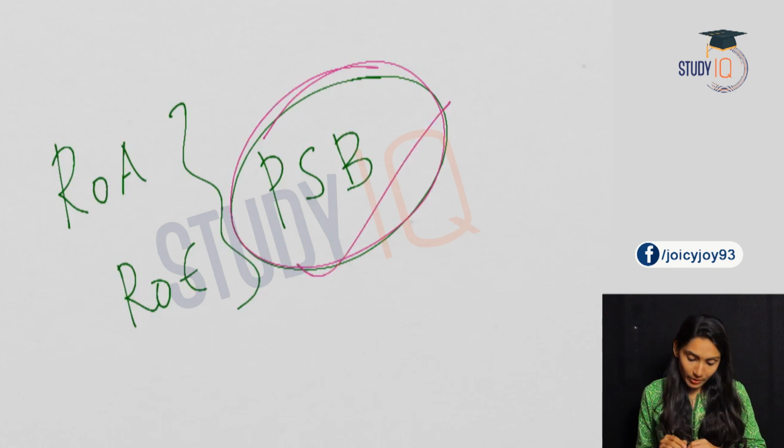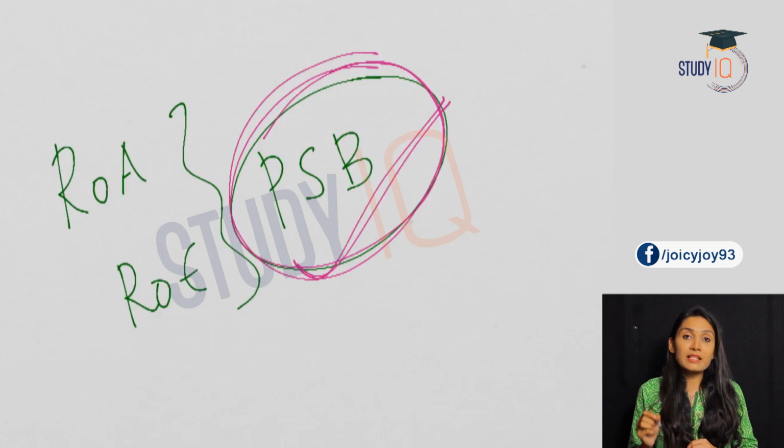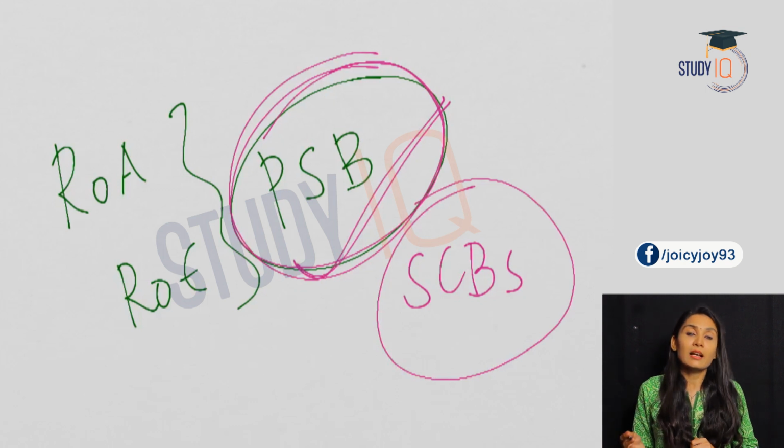These are government owned banks. So what does this indicate? It means that public sector banks are less efficient and less profitable compared to the other scheduled commercial banks.